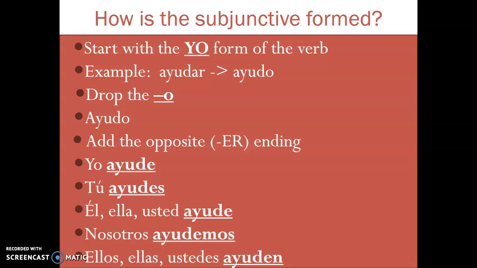We start with the yo form of the verb. For example, ayudar, yo ayudo. That will be in the present tense form. We drop the o, ayudo, and add the opposite of the er endings. Yo ayude, tú ayudes, él, ella, usted ayude, nosotros ayudemos, ellos, ellas y ustedes ayuden.